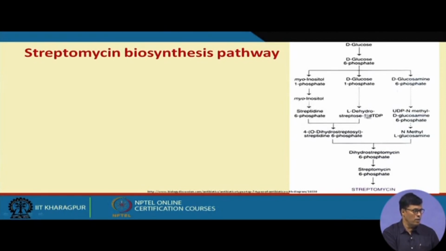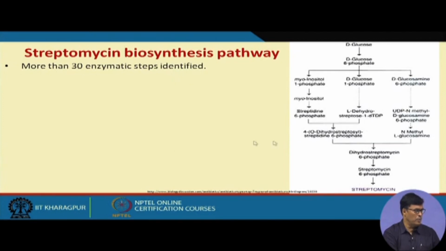When all this combines, ultimately it forms dihydrostreptomycin 6 phosphate, and finally streptomycin. Streptomycin production requires 30 enzymatic steps.